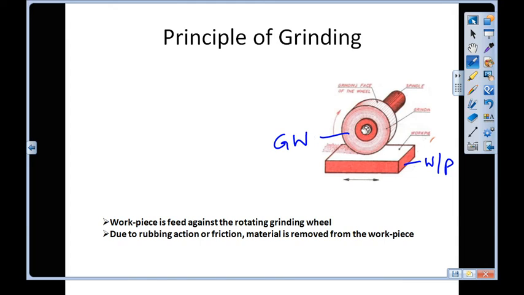So workpiece is fitted on the table below the grinding wheel, and the grinding wheel is rotating about its own axis, maybe horizontal or maybe vertical, and is removing material from the workpiece in the form of small chips. And the material is removed due to the rubbing action or friction between the material of the workpiece and the grinding wheel.